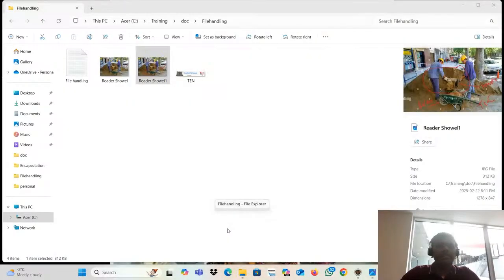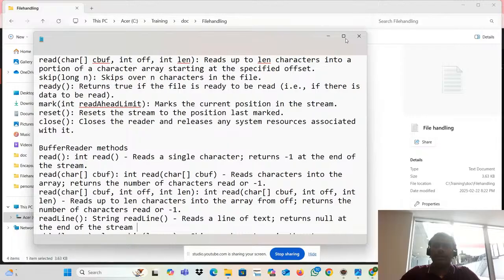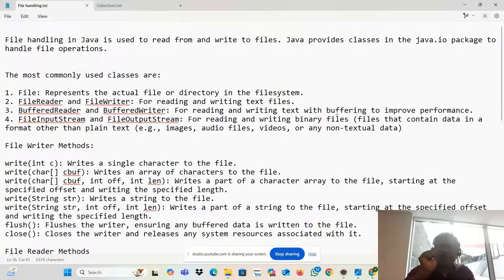Okay. So file handling is very, very simple. What do you mean by file handling? What kind of operations are we doing in file handling? Let's go a little bit technical, then come to the layman level. File handling in Java: you have to read from the file or write to the file. We can do the read operation, we can do the write operation. So Java is providing some set of classes to perform these operations.